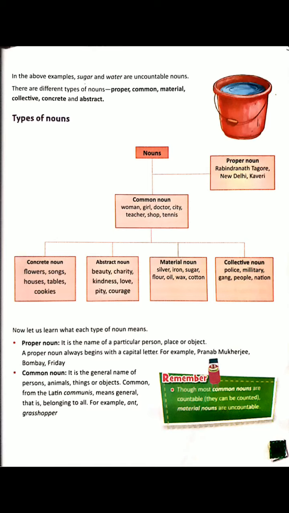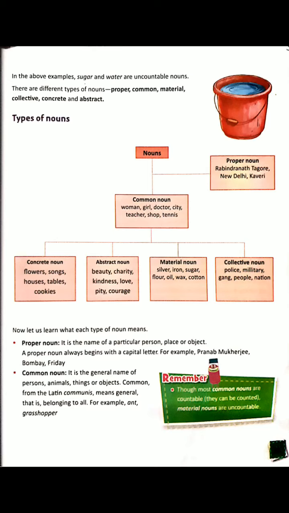What is a proper noun? Any particular name of a person, a place, or a thing is a proper noun. And a proper noun always begins with a capital letter. For example, Rabindranath Tagore, New Delhi, Kaveri, Pranab Mukherjee, Bombay, Friday, etc.